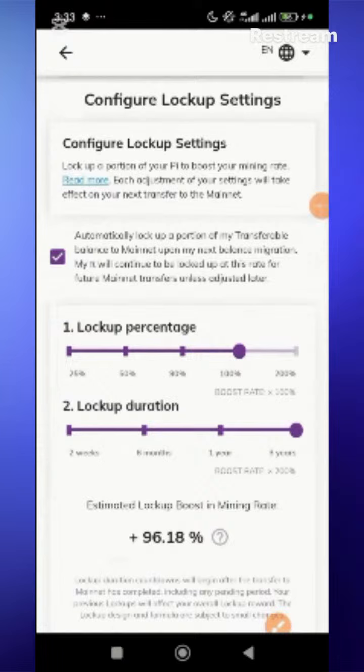So now if you adjust this to this part, your 100% pie will be locked for 1 year. Same thing when you adjust it to 6 months. Same thing when you adjust it to 3 weeks. Now I want you to pay attention to something.